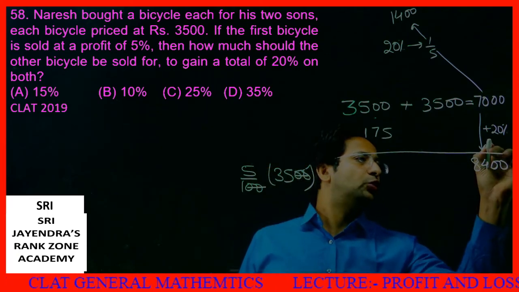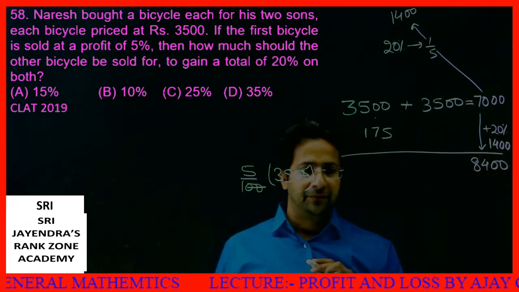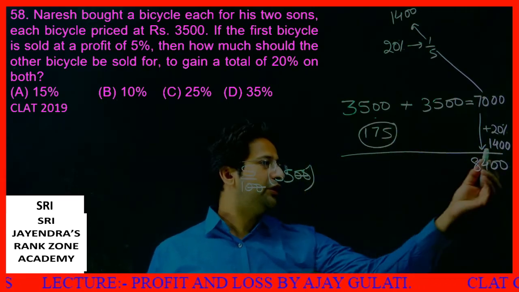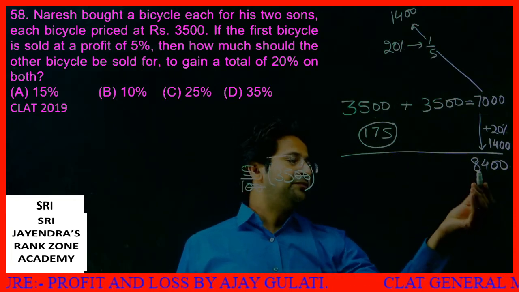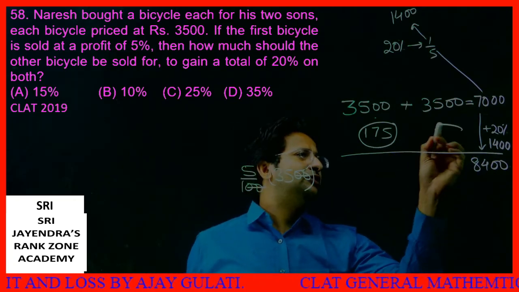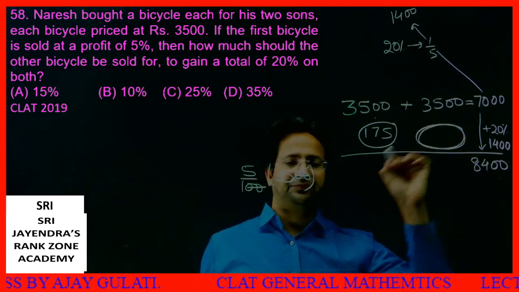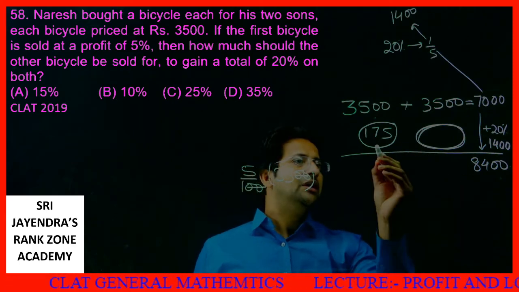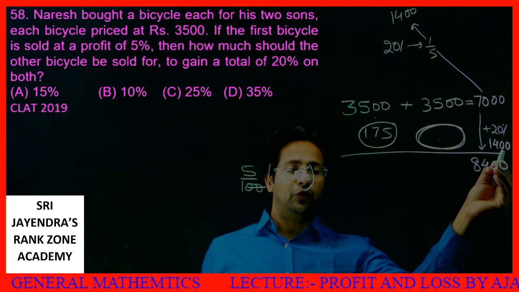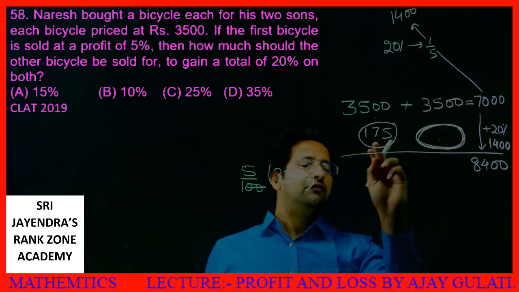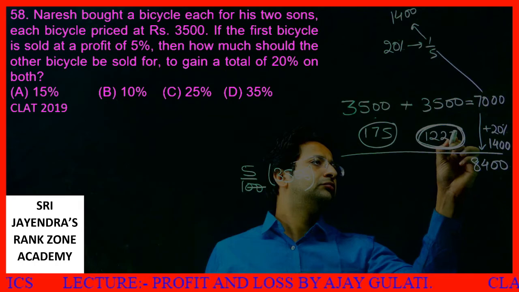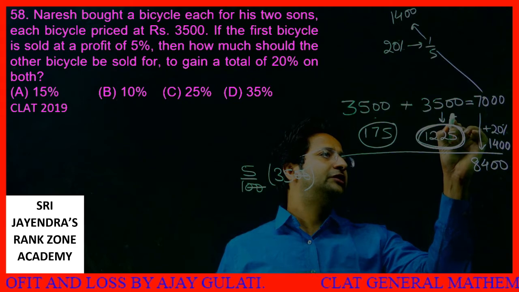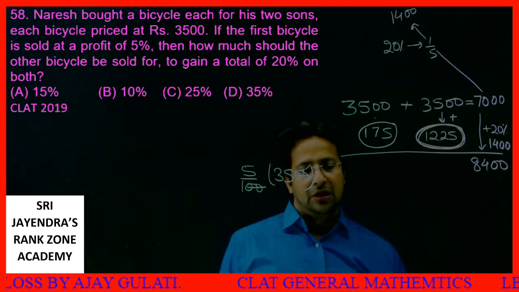So what was the total profit, dear students? Total profit was 1400. Out of 1400, 175 has been extracted from here. I need not even calculate this. How much profit should I be making on the second one now? I will tell you two methods. 175 plus something gives me 1400. What is this particular value? It becomes 1225. 175 plus 1225 is equal to 1400. That means on the second cycle, he made a profit of 1225 rupees.